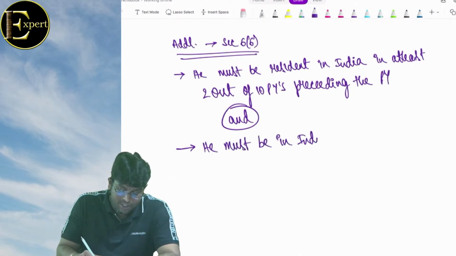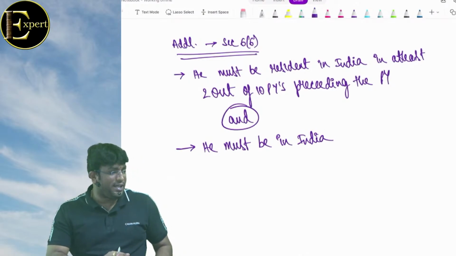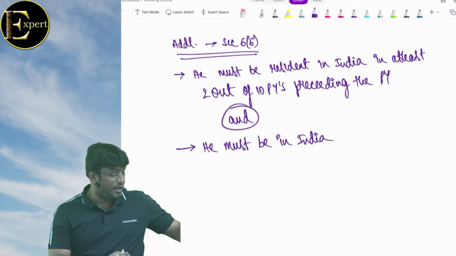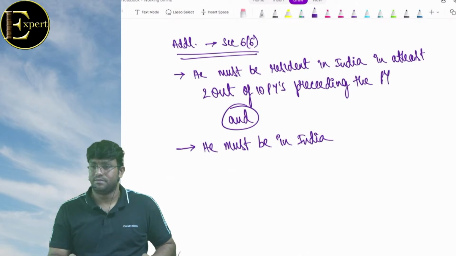And what is the language, sir? And he must be in India. Sir, being in India is different, resident in India is different. First condition क्या था बेटा? He must be resident in India. My straight question to you: how will he become a resident? By any one basic condition. Matter is over.